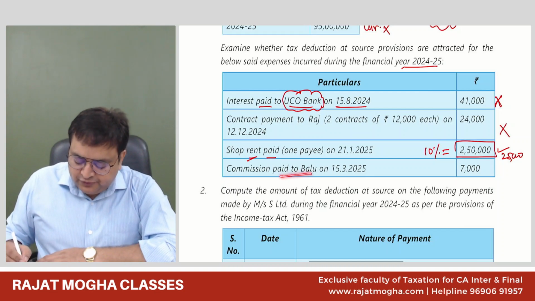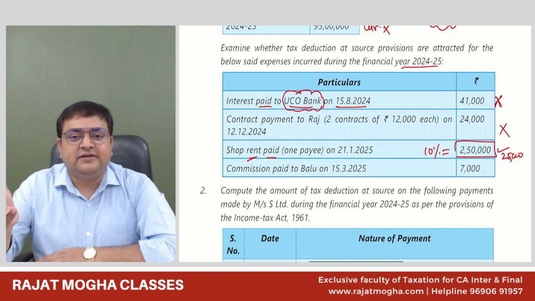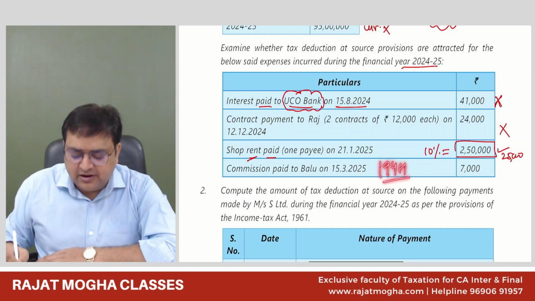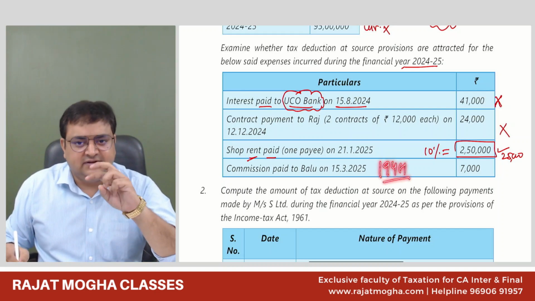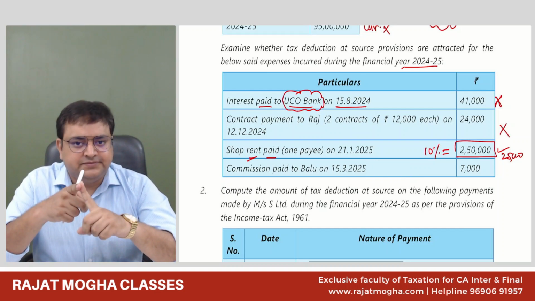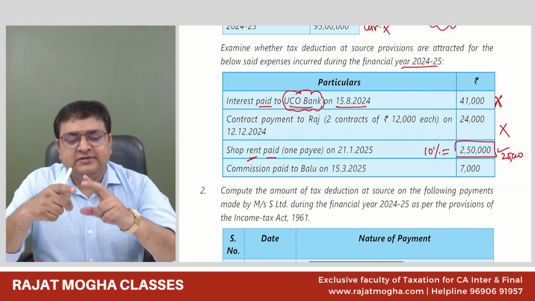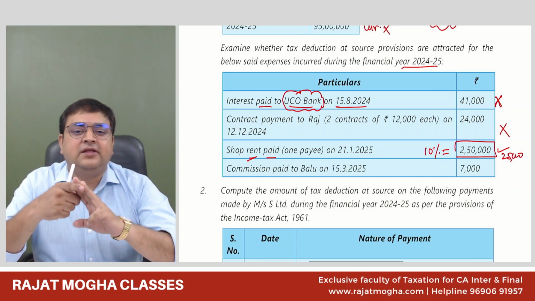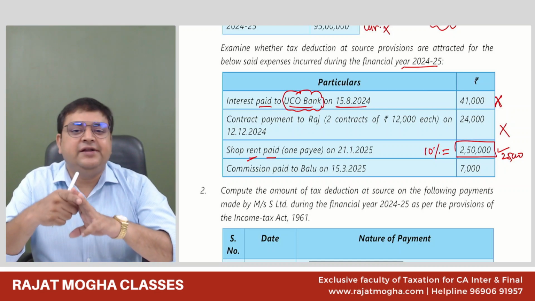Commission paid to Balu. Whenever we are paying commission, there is section 194H, which says that if you are paying brokerage or commission, see, in commission we have 3 sections. One is insurance commission, 194D. So it is not an insurance commission. Second is lottery commission, 194G. It is not a lottery commission. For all other commission and brokerage, we have 194H.